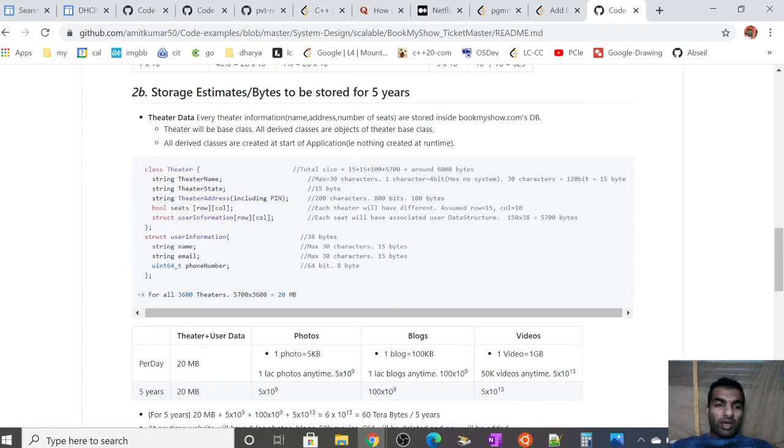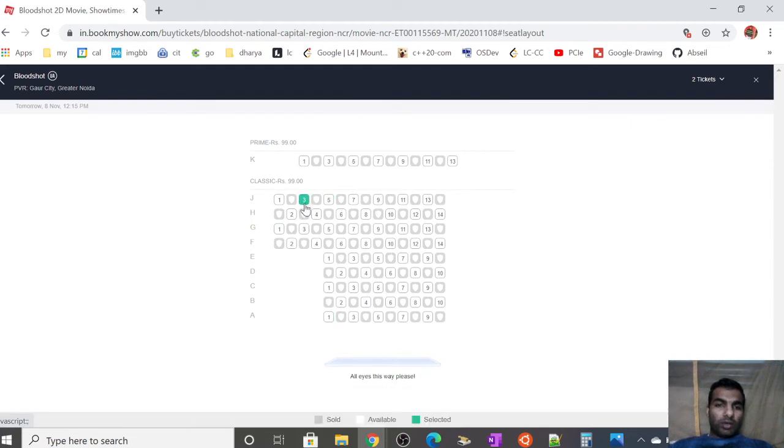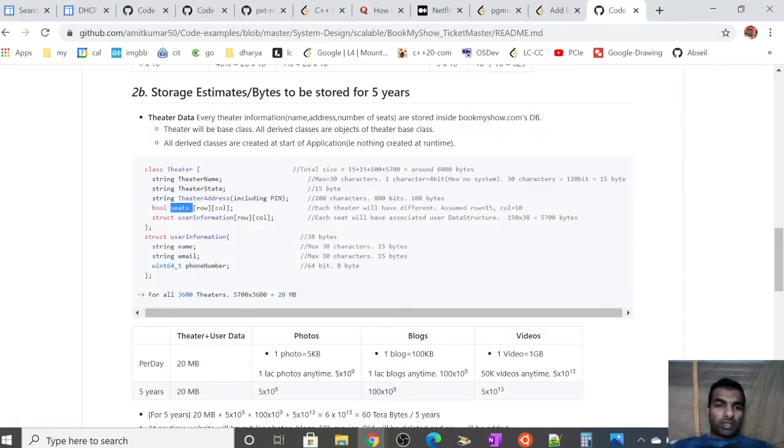Now I have taken seats as bool, because if I select any seat here, just click here, it will be marked as 1 if it is booked. If it is not, it will be marked as 0. All seats are initialized to 0. So this will be a 2D matrix. This is assumed to be random, because different theaters will have different seat arrangements.